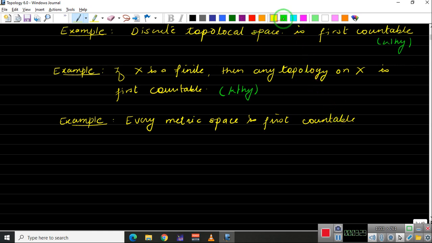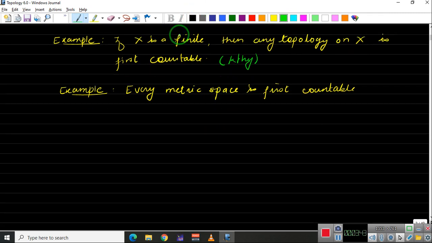In fact, we'll talk about second countability as well, but here we will say every metric space is first countable. So let us show that this metric space is first countable.